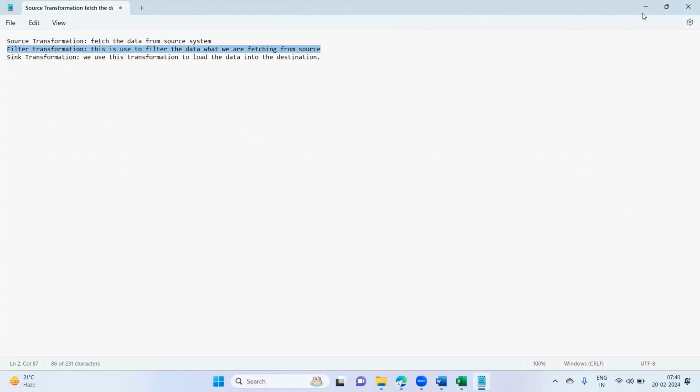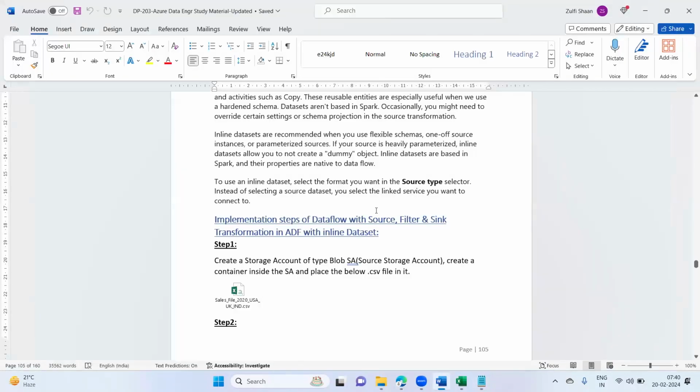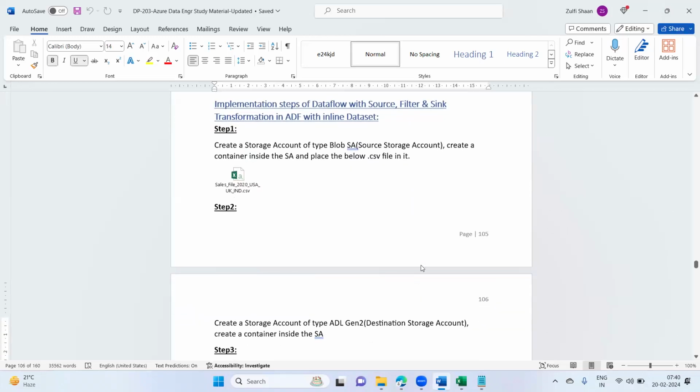So now we'll see this lab, the implementation steps of data flow with source, filter, and sink transformations in ADF with inline datasets. Once we see the demo, it will be much more clear.